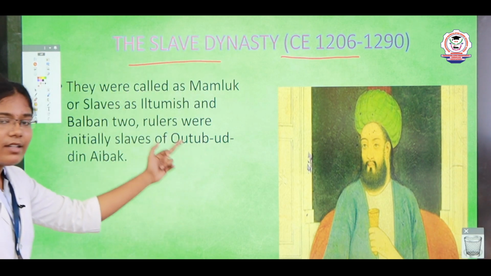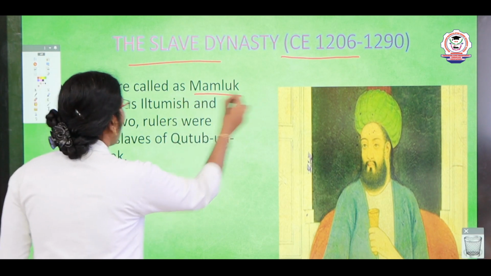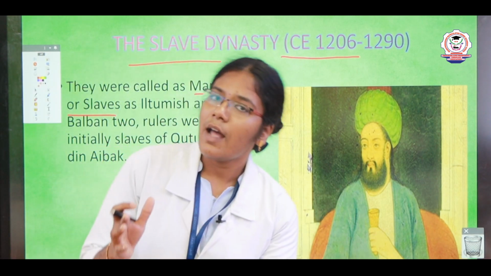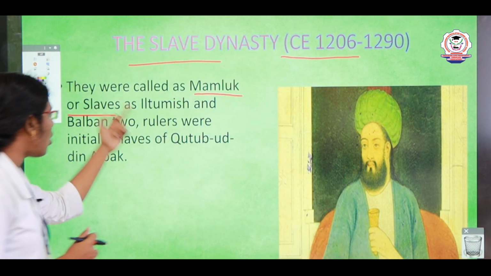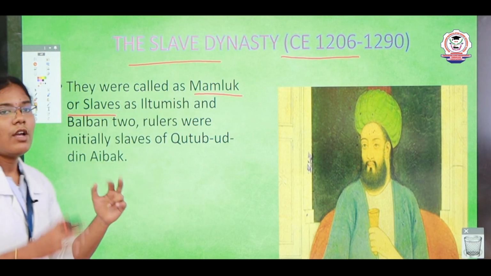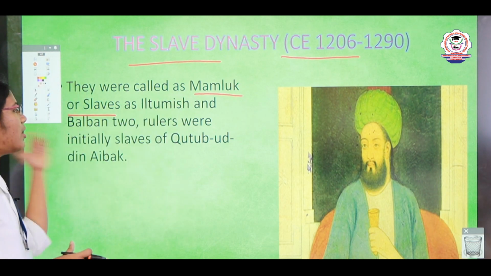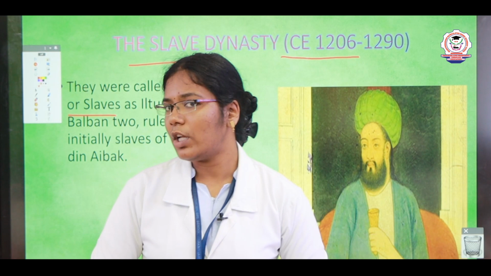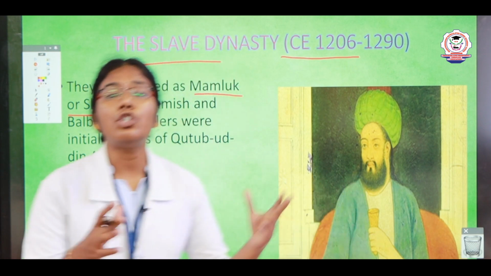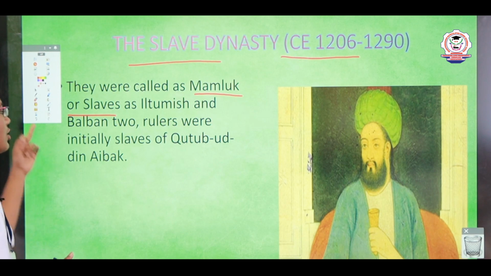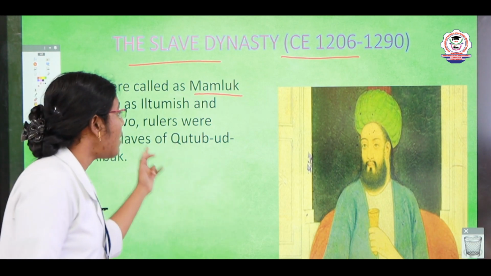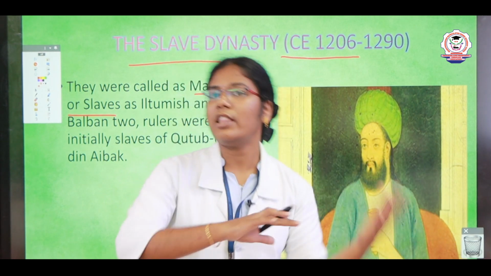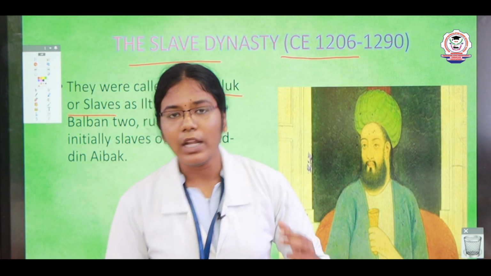In this slave dynasty, they were called Mamluk or slaves, a name given by Iltutmish and Balban. Who were Iltutmish and Balban? They were the 2 rulers, but initially they were slaves of Qutbuddin Aibak.